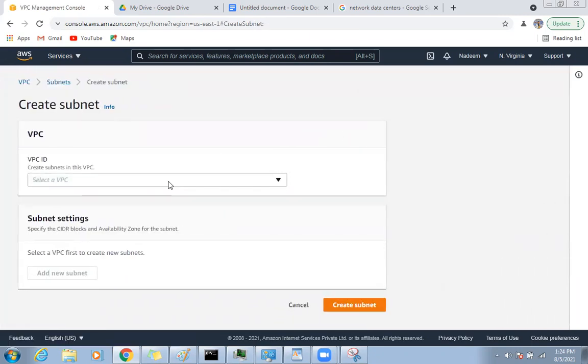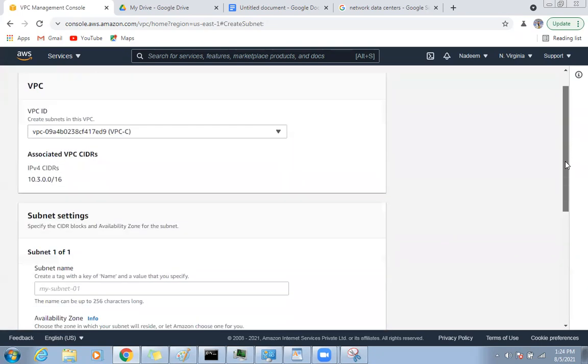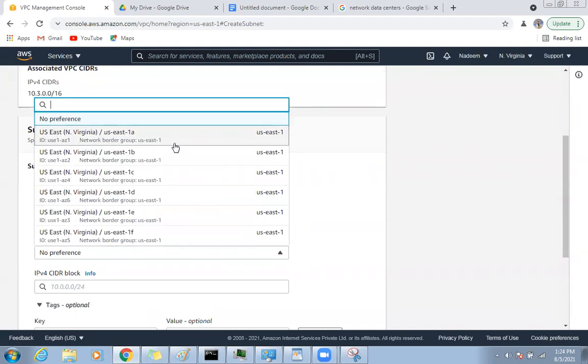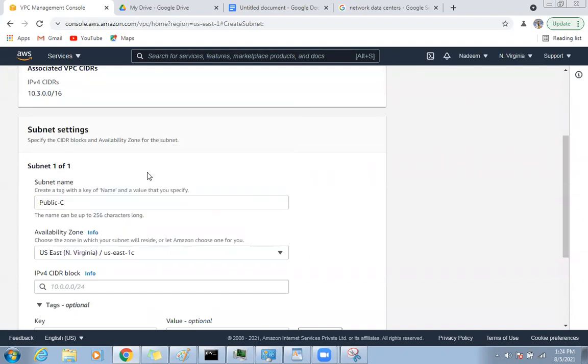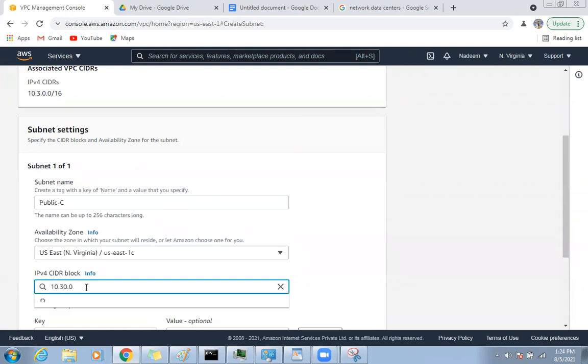Now the third subnet will be under VPC C. I will give the name public C. In preference, I am giving C, another data center within the region. The CIDR is 10.3.0.0/24.